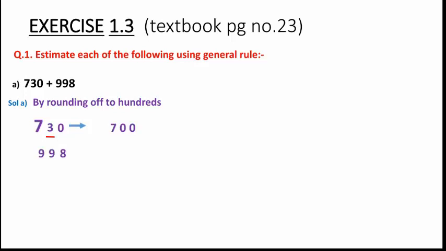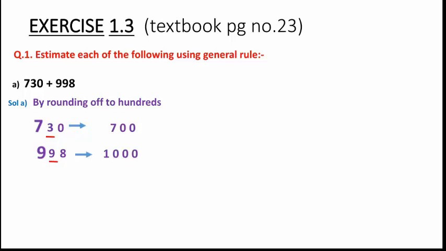Likewise for 998, you can see the digit at the hundreds place is 9, and the next-door digit is again 9. If the next-door digit is more than 5, what do we do, children? We have to add one more to the particular digit for which we are doing the rounding off. So at the hundreds place digit we will add 1. So the rounding off for 998 will be 1000.